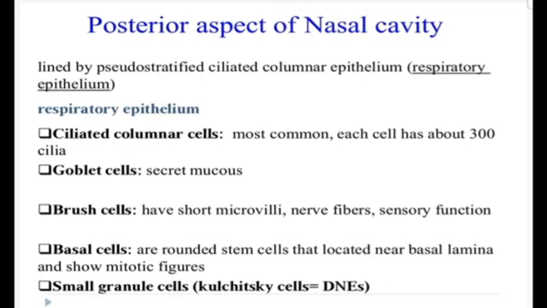If we talk about the small granule cells, which are 5% of the population, they resemble the basal cells. Basal cells are also 5% of the population. There are numerous dense core granules in the small granule cells, and these cells are presumed to have a neuroendocrine function, and they belong to the DNES, that is, the diffuse neuroendocrine system of the body.